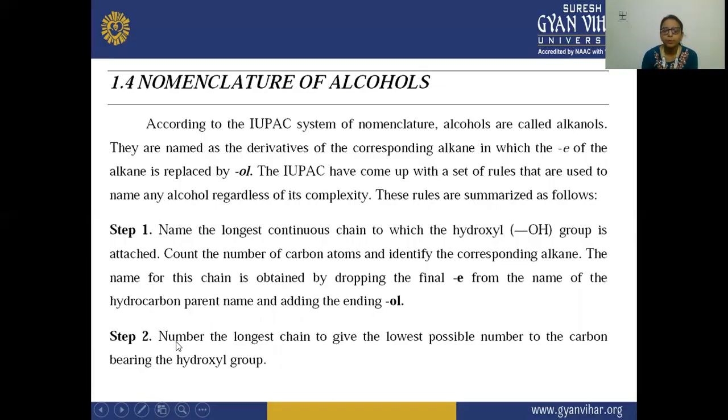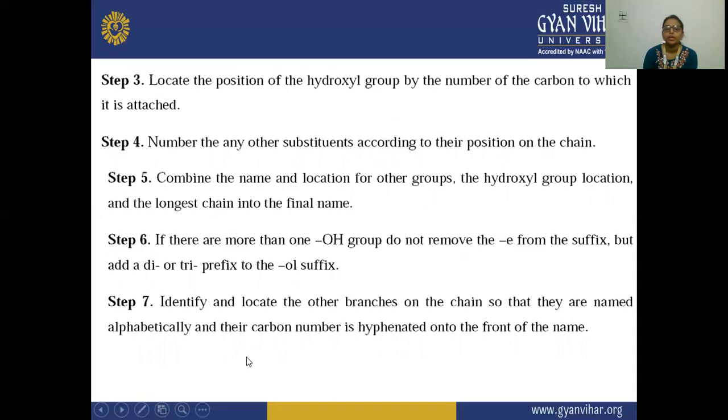In the second step, you have to see the longest chain and give the lowest possible number to the carbon bearing the hydroxyl group. Next, you have to locate the position of your hydroxyl group by the number of the carbon attached to it. Next step, you have to number the substituents according to their position on the chain. Fifth, you have to combine the name and location for other groups. Sixth, if there is more than one OH group, then do not remove the E from the suffix.